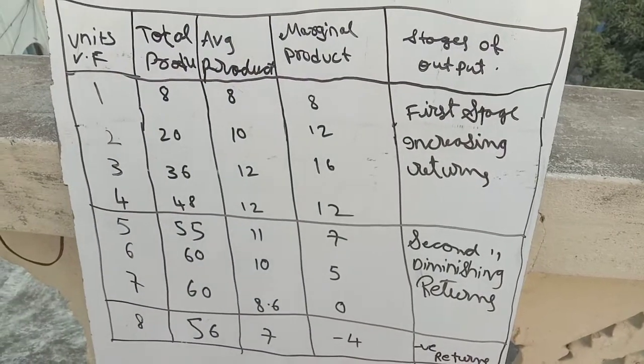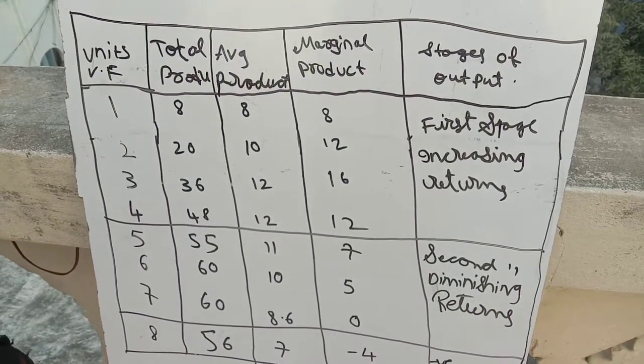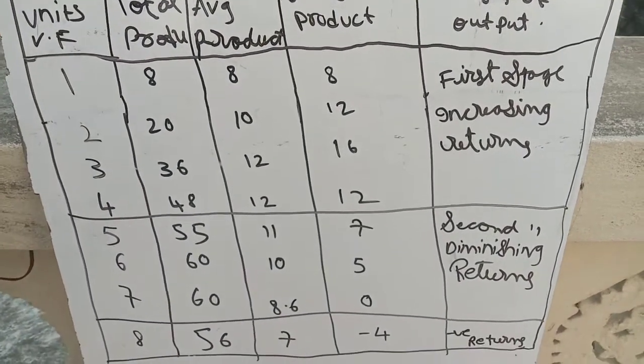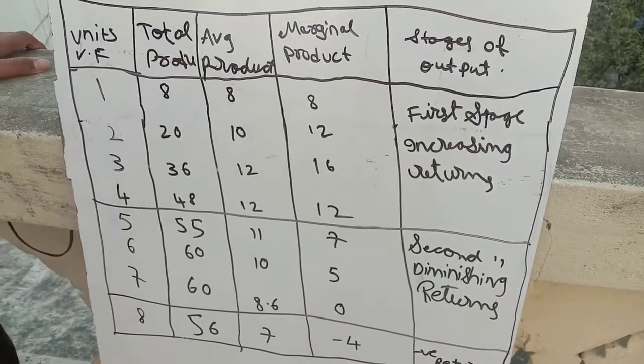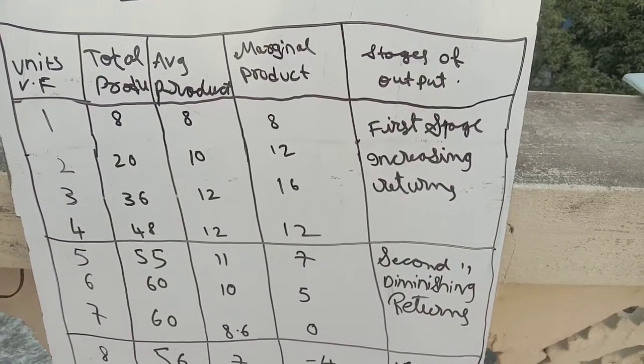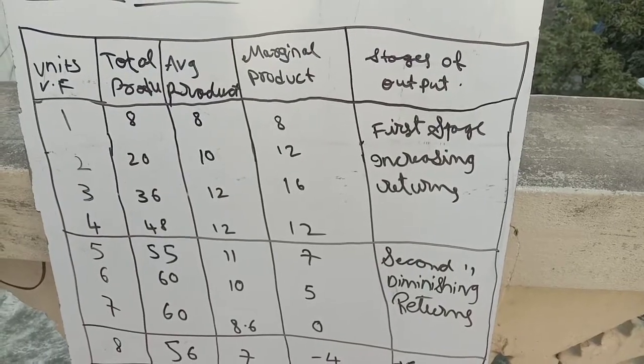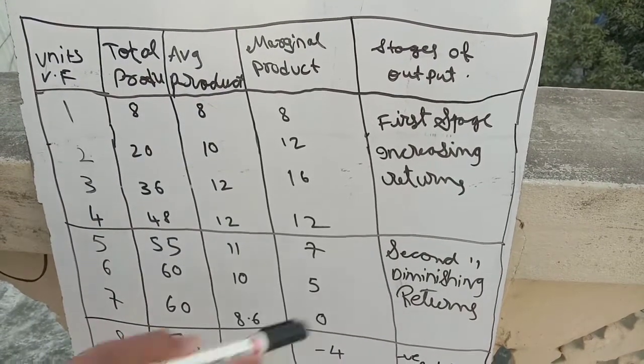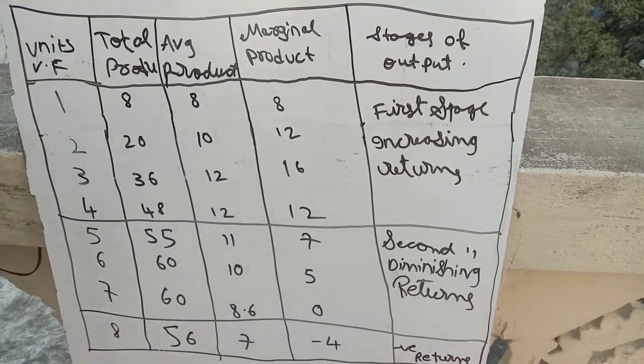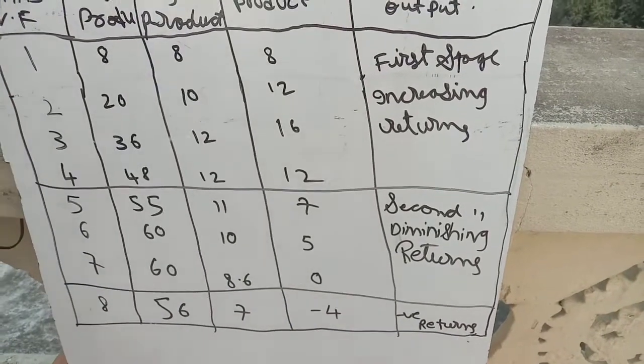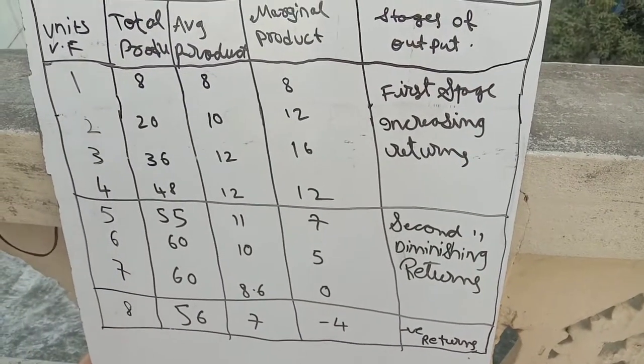And now listen carefully. These are the values of the total product, average product and marginal product. So here there are three stages of output generation. They are: the first one, the increasing stage; the second one, the diminishing stage; and the third one, the negative returns stage.